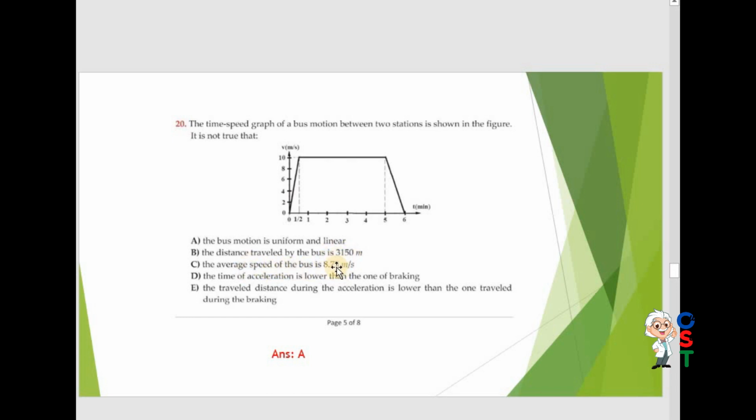The average speed, when you divide this distance by the time, V is equal to S upon T, will be 8.75, so you get the same answer. The time of acceleration is lower than that of the braking, obviously. The travel distance during the acceleration is lower than during the braking, same as D. So which one is not true? The bus motion is uniform and linear. The bus motion is not uniform and linear. So answer A is correct.